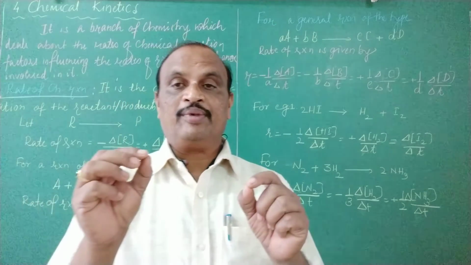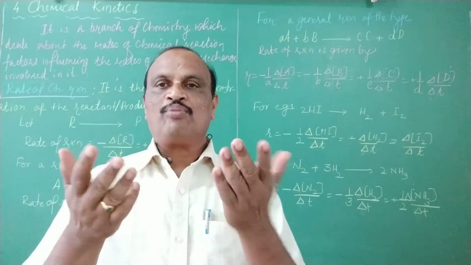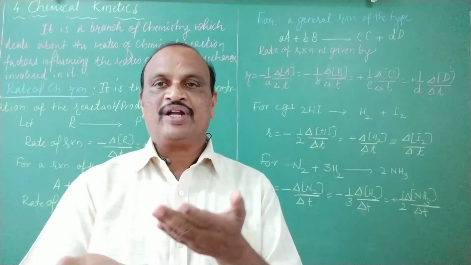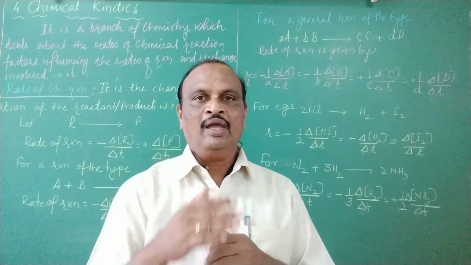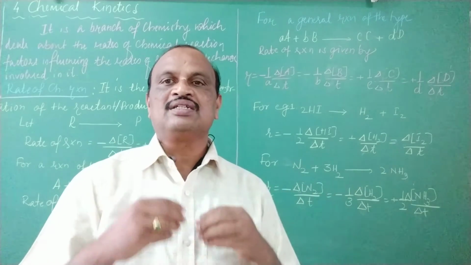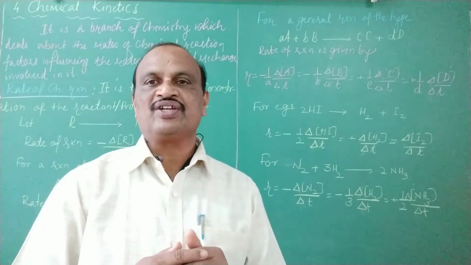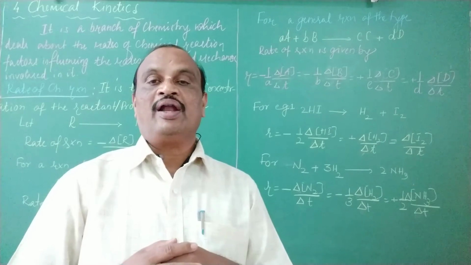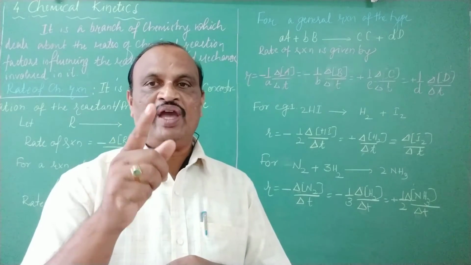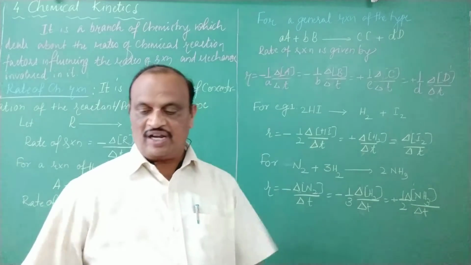We don't deal with chemical reactions wherein the coefficients of the two or more reactants and two or more products involved are unity. Sometimes the coefficients of reactants A, B, C may be different. Then how do we express the rate of reaction if the coefficients of the reactants and the products are different? There is a unique way of expressing the rate of a chemical reaction for such reactions.